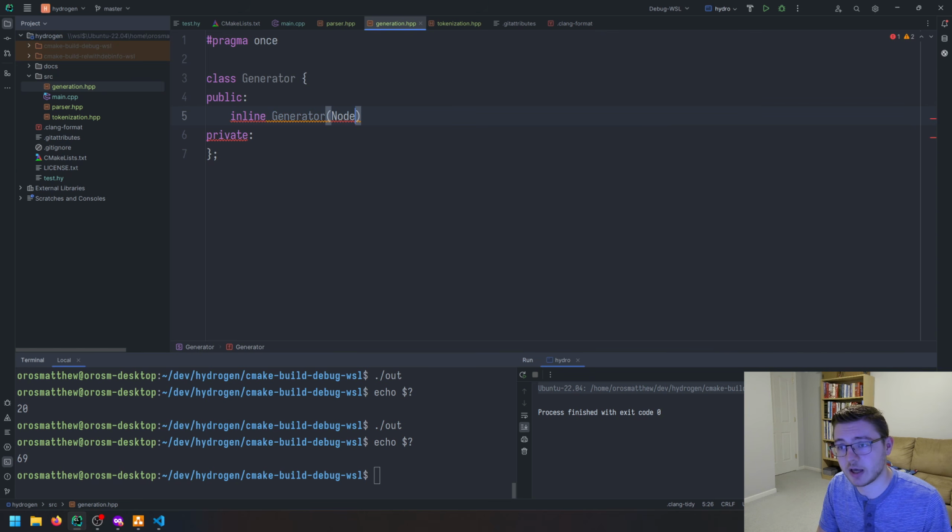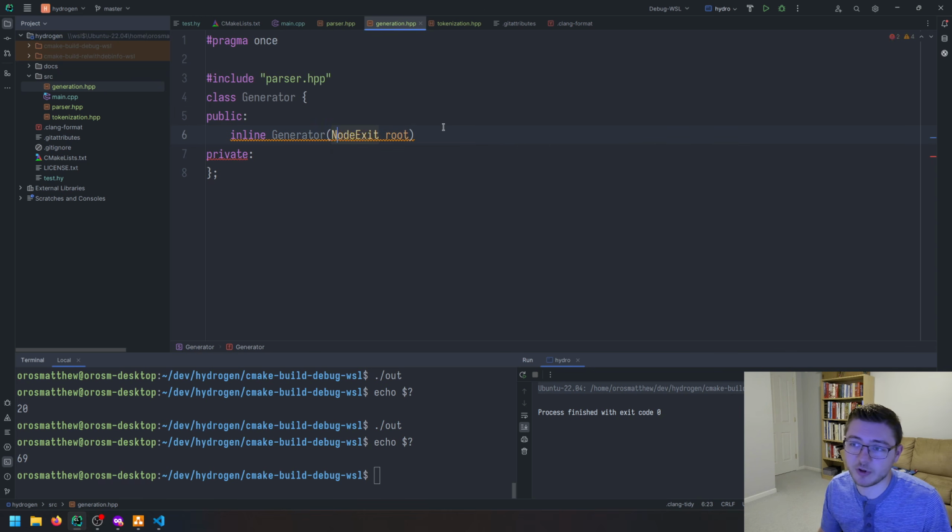So node exit root. This is the root of our tree. This root node will change when we add functions, and then having a main function will probably be some kind of a better root other than just this one statement, right? This is just temporary for now.